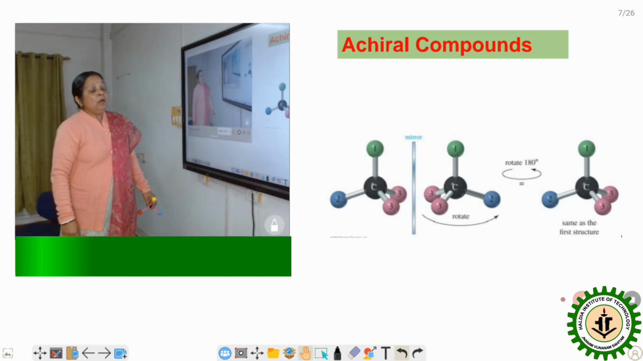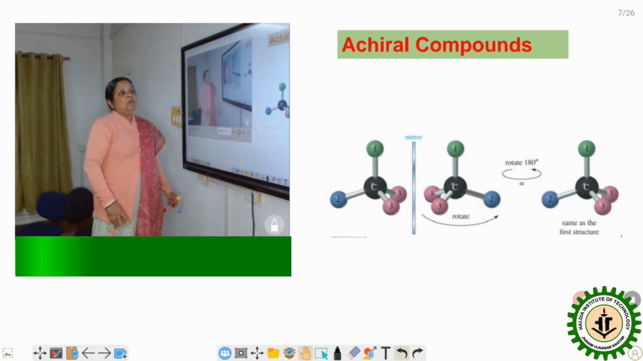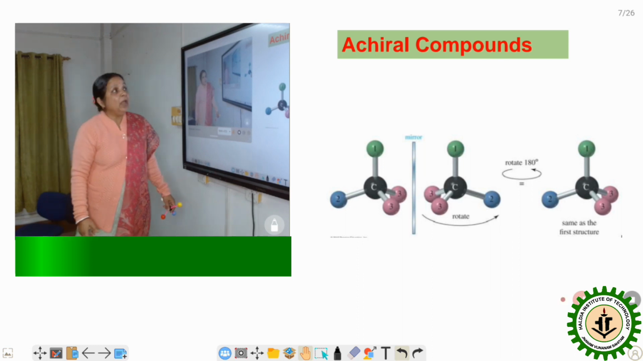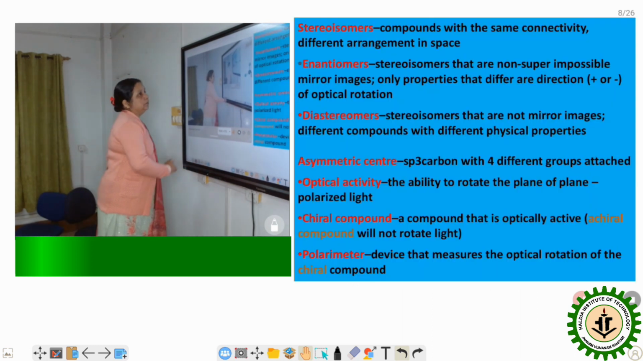Now an achiral compound means the carbon is linked with 3 different groups and another one is the same, or it has 2 different groups, or the 4 groups are the same. Therefore we can say this carbon is the achiral carbon.